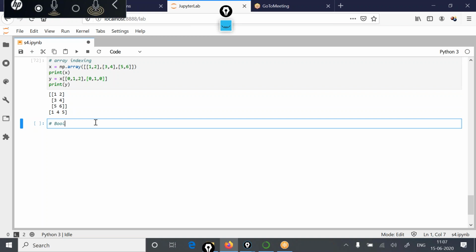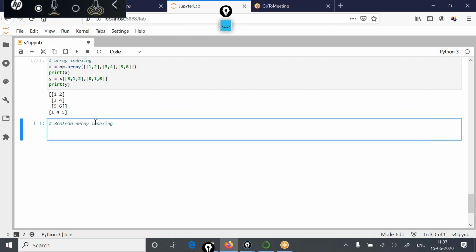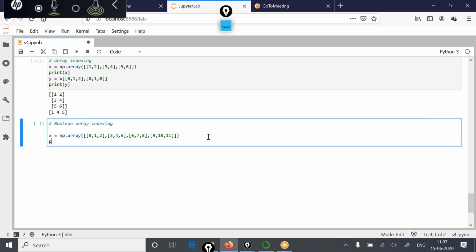Next we will see Boolean array indexing. Now, what does this mean? Let's consider another array. x is equal to np.array, as you know, 0, 1, 2, 3, 4, 5, 6, 7, 8, 9, 10, 11, and